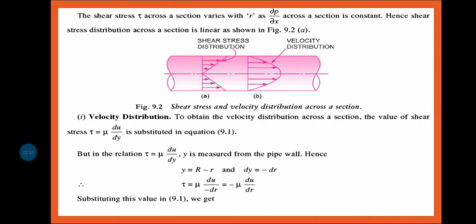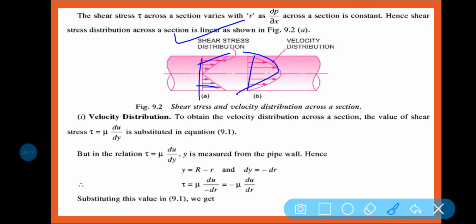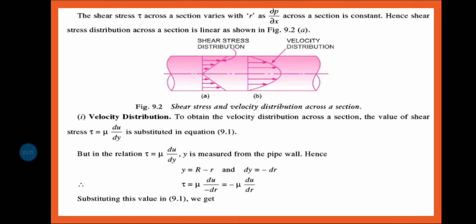So in the diagram you can see the velocity distribution and shear stress distribution. This is the velocity distribution diagram and this is the shear stress distribution diagram. So in the middle portion tau is equal to 0, and in the middle portion velocity v is maximum. So maximum velocity will be obtained when the shear stress is 0, at the middle portion or at the center line of the pipe. Am I right? So how can we calculate the velocity distribution?